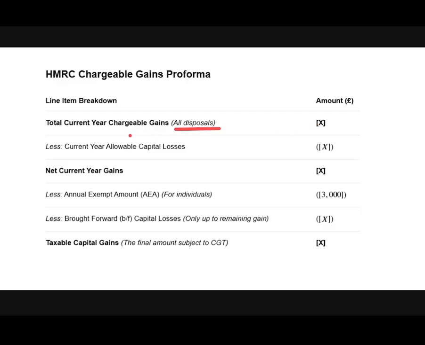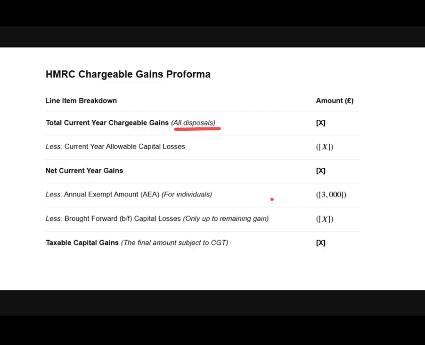After we get this amount, we deduct current year allowable capital losses. So we deduct capital losses from our chargeable gains. Then we receive net current year gains, or we can say net gains. Net gains are received by deducting capital losses from capital gains. After we receive our net gains figure, we deduct the allowable exemption, which is the annual exempt amount of £3,000.